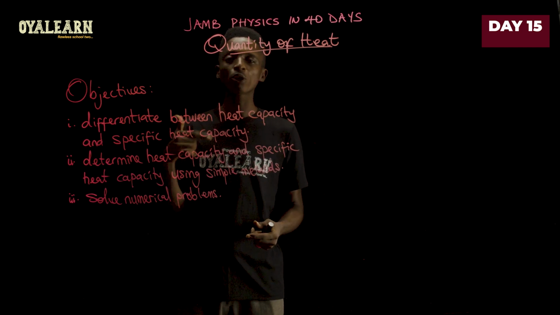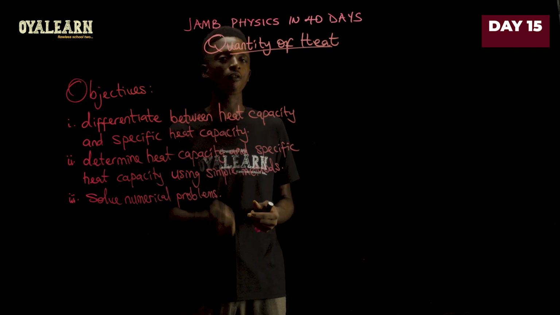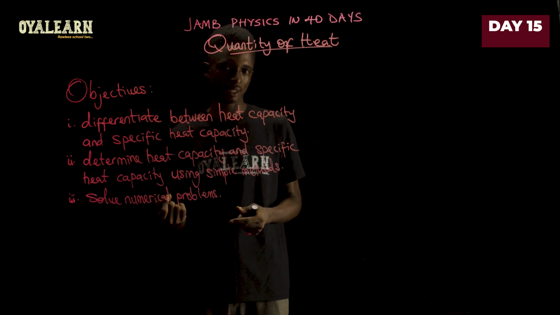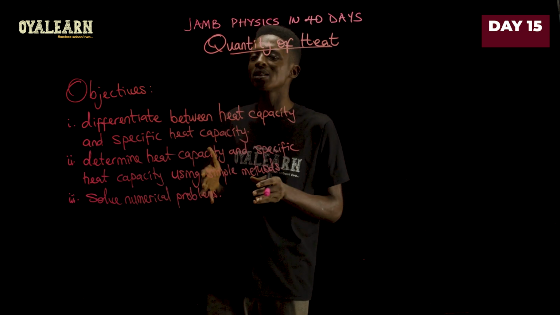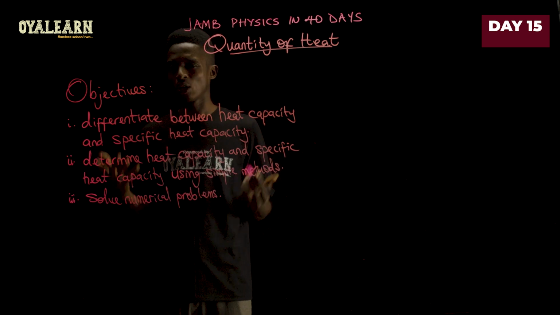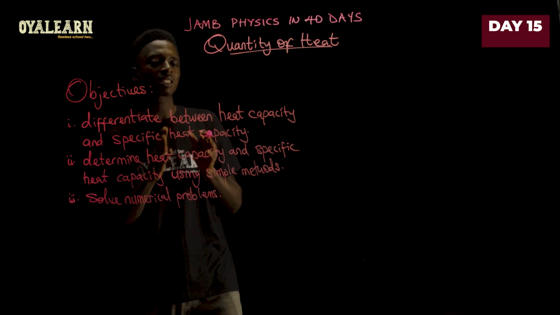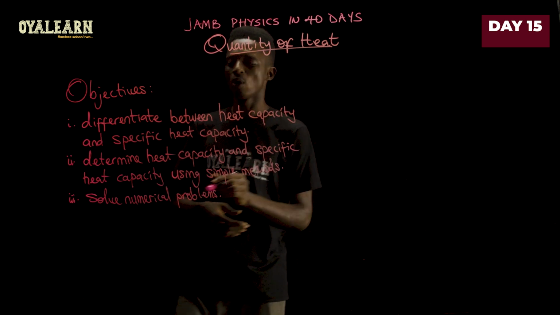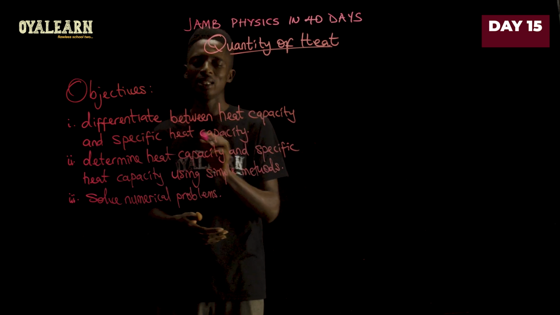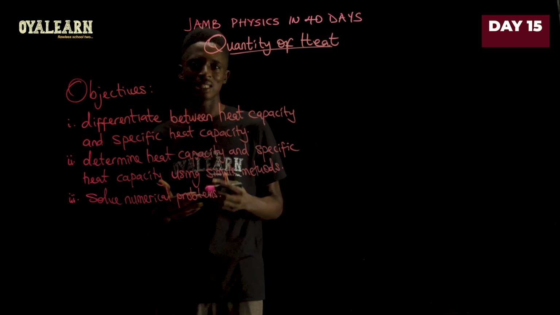That is, the amount of heat required to raise the temperature of 1 kilogram of a substance by 1 degree Celsius. So where one focuses on a unit mass, the other just looks at the substance as a whole. So when you are considering unit mass, you are looking at specific heat capacity, but when you do not consider the mass, then you are looking at heat capacity.